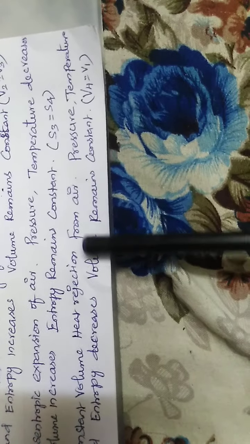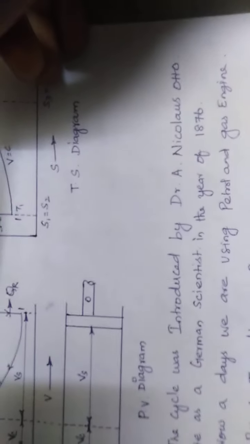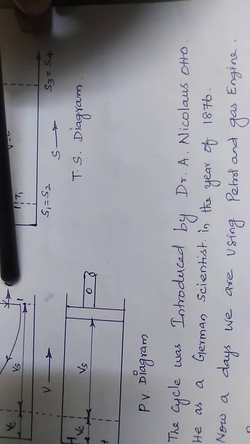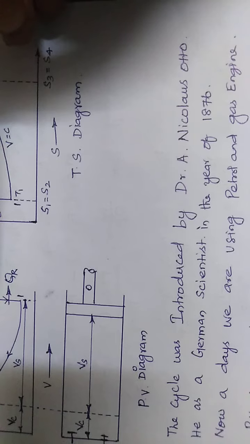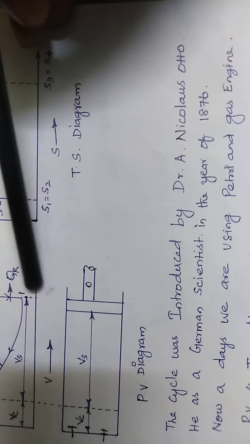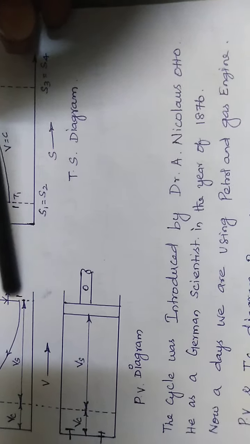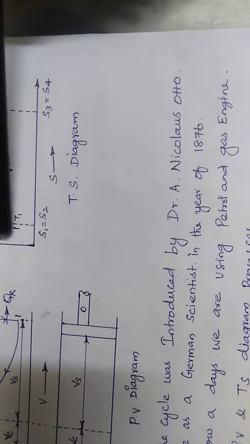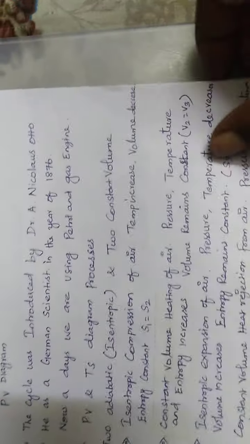So the 4 to 1 process, constant volume heat rejection from air. Here in this cycle, PV diagram, 4 to 1 process, heat is rejected. What is happening here? So heat is rejected. Normally the temperature comes back to the initial first point. The first point temperature is called ambient temperature or room temperature or surrounding temperature. Okay.